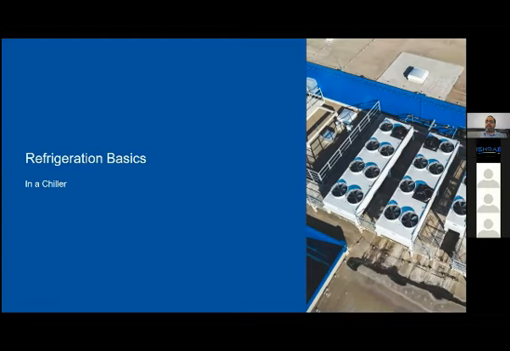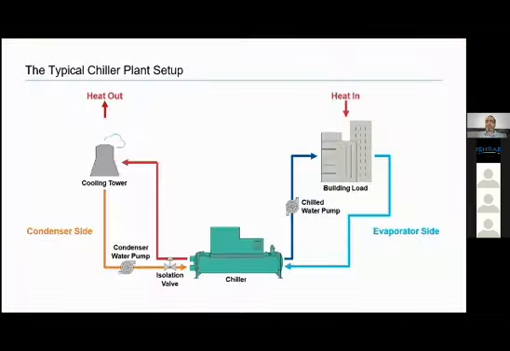Now coming directly to refrigeration basics, I'm sure most of you have very well conceptualized this. This is the same as any refrigerator, any window AC, any split AC. So we are putting a simple analogy. This is a chiller.